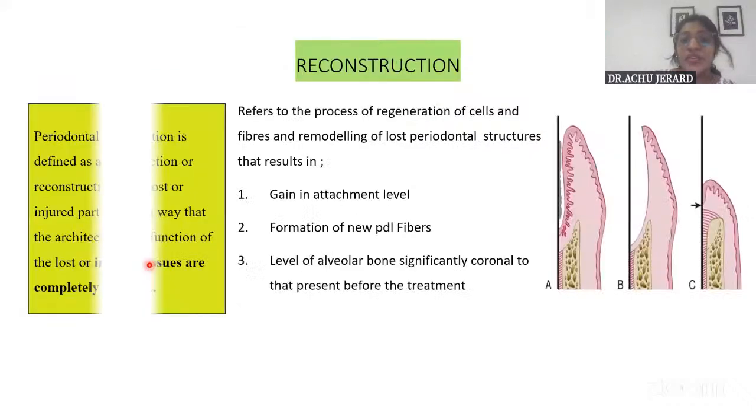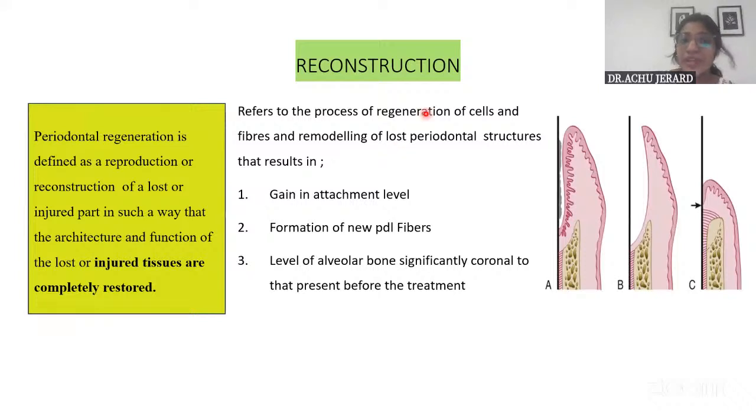And reconstruction is the same as periodontal regeneration, where everything is being reconstructed. That is, the periodontal ligament fibers are newly formed and the level of alveolar bone is also restored. It is a process by which regeneration of cells and fibers takes place and lost periodontal tissues are reconstructed.